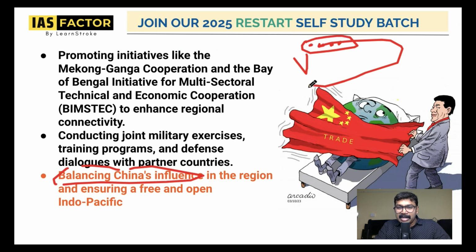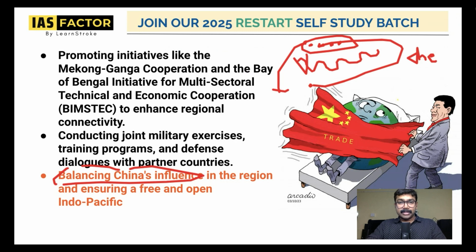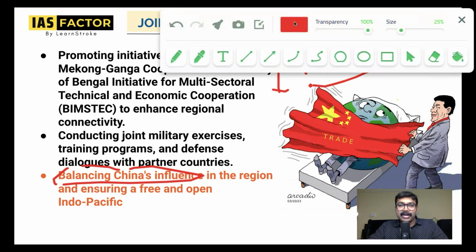So when India is having a relation with all these countries, indirectly it is keeping a check on China. India is checking China. That is also very important in this region. So know about this Act East policy. It's a very important aspect of international relations.